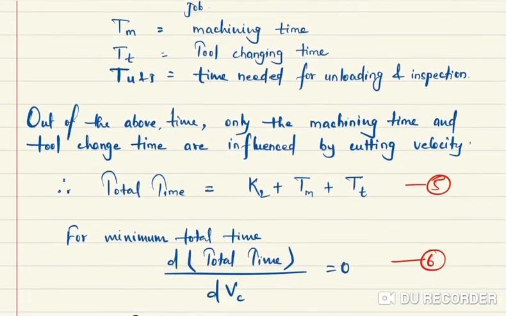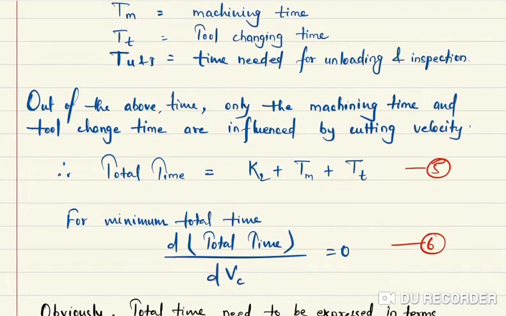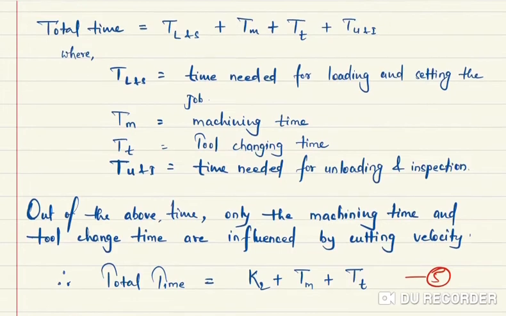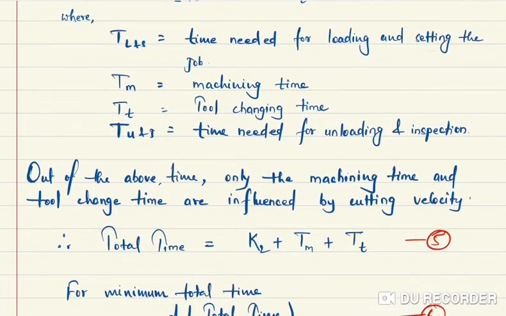So total time will be denoted by K2 plus Tm plus Tt. Now see, K2 is the time needed for loading and setting plus the time needed for unloading and inspection. If we want to reduce this K2, how can we reduce it?